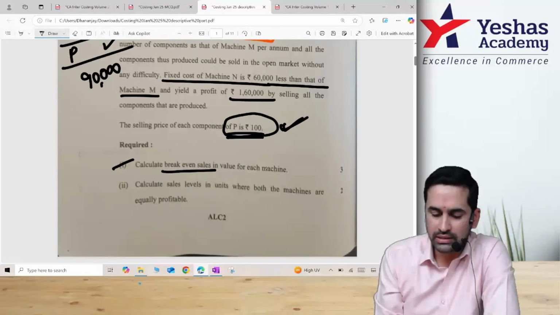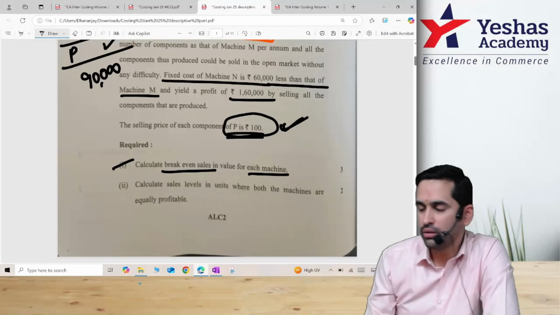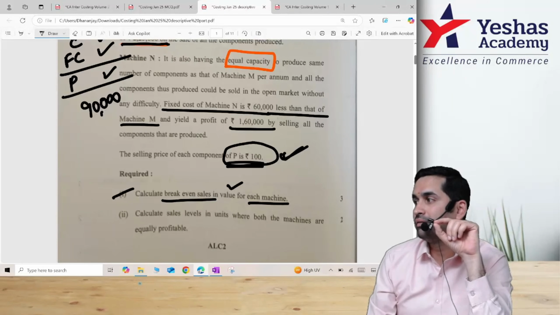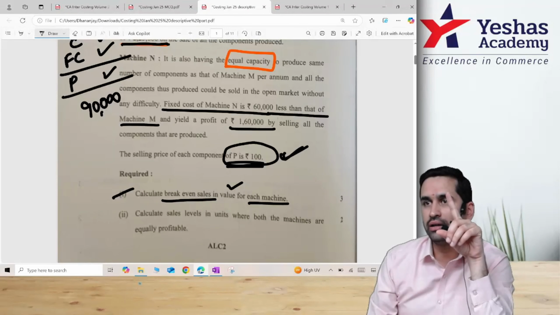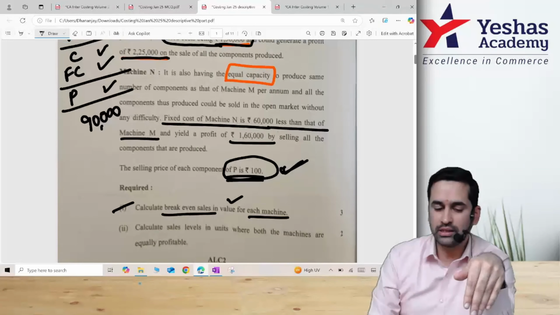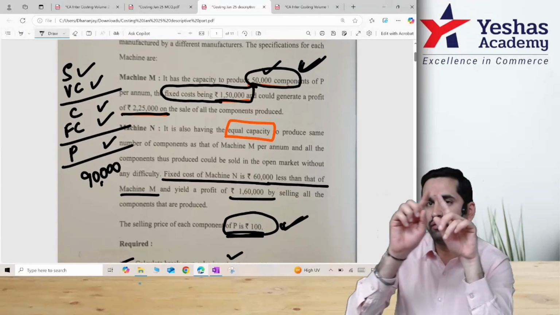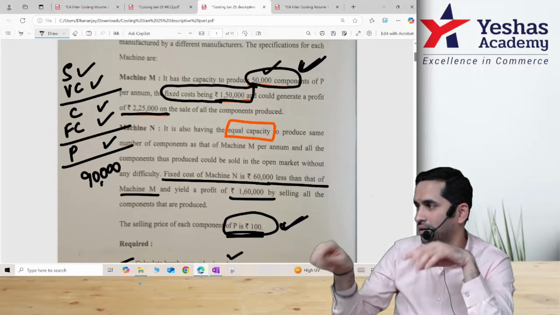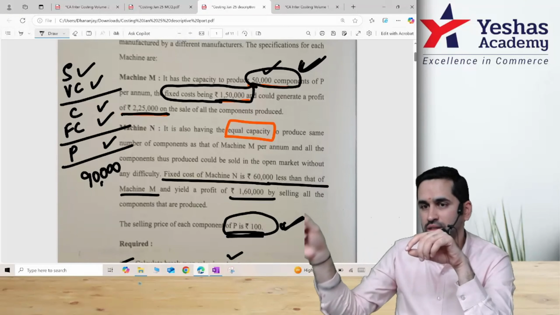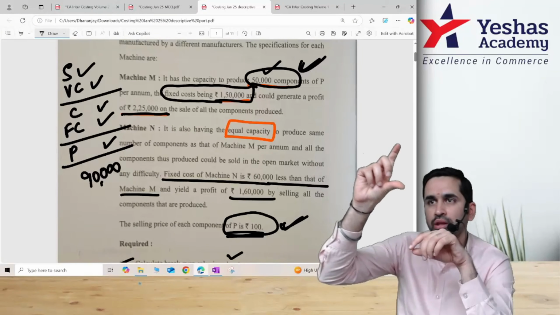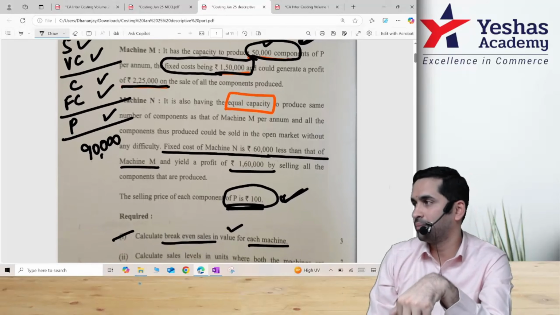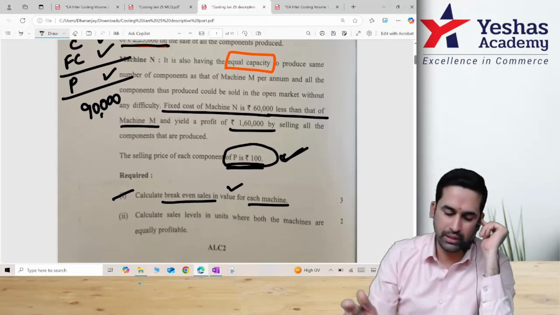Calculate break-even sales for both. Now, for break-even sales, you need fixed cost divided by, they want it in value. That means they want PV ratio. For PV ratio, you need contribution that I just now discussed how to get. That means you have to just prepare one working note, income statement, machine M, machine N. Profits are available, fixed cost is available, sales is available. You get the contribution, do PVR. Once you get PVR, fixed cost divided by PV ratio, you get BEP.